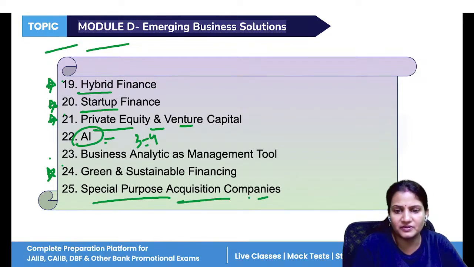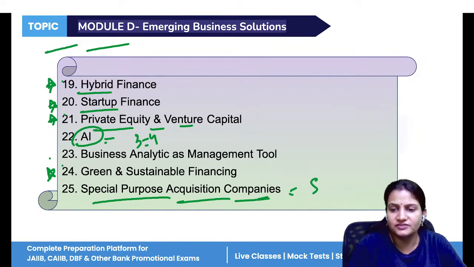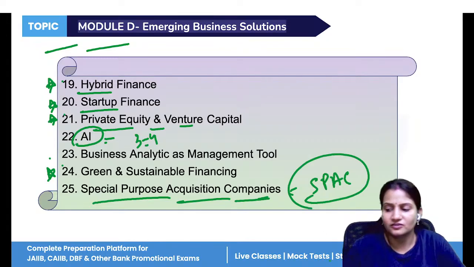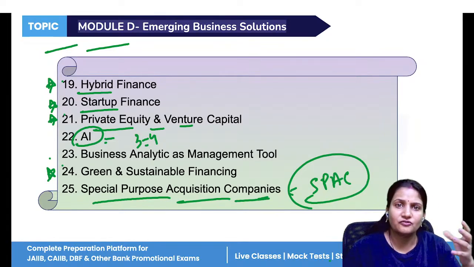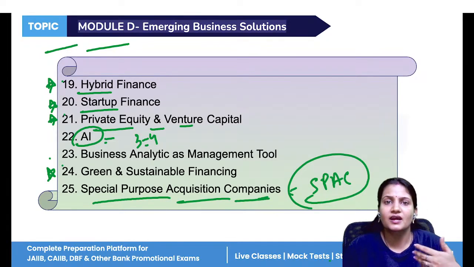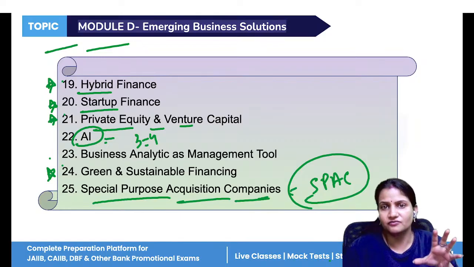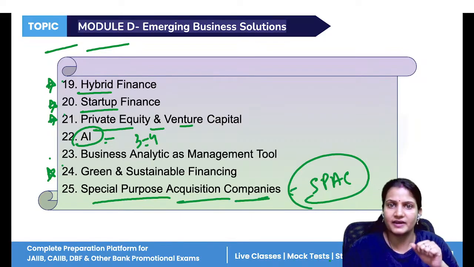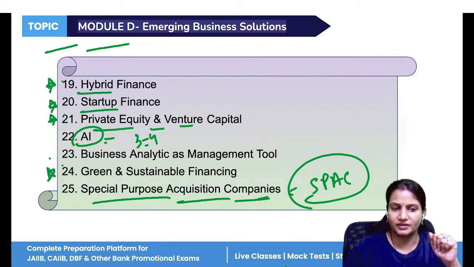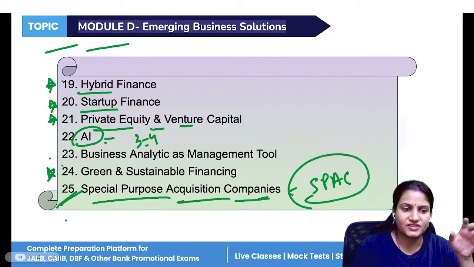Then special purpose acquisition companies, in short known as SPAC. SPACs are companies formed specifically for the performance of a particular work, for a specific criteria. Once the work of these companies is over, these companies get liquidated. That is SPAC. And this time, two case studies were from SPAC only.